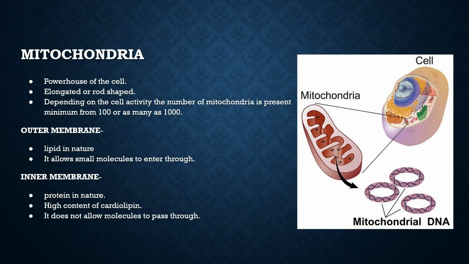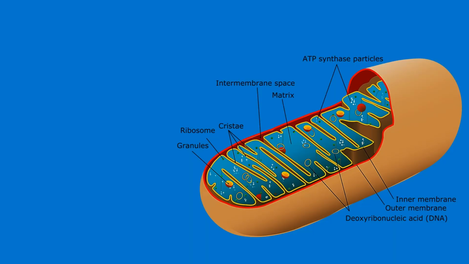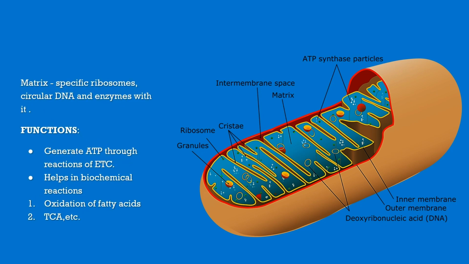It does not allow molecules to pass through, so the outer membrane is semi-permeable, whereas the inner membrane is not permeable. You can see the structure of mitochondria here with the intermembrane space, matrix, inner membrane, outer membrane and the DNA. The matrix has ribosomes, circular DNA and enzymes within it. The functions of the mitochondria include generating ATP through the reactions of the ETC. It helps in biochemical reactions like oxidation of fatty acids, the TCA cycle, etc.